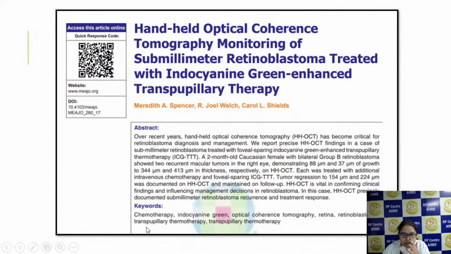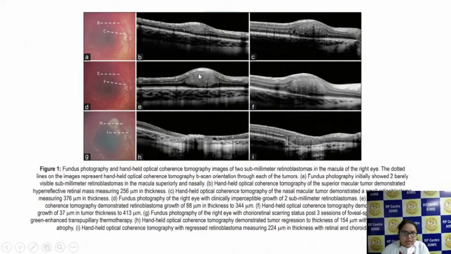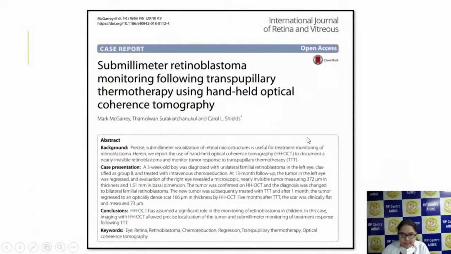Now this was a study which tells about handheld OCT in monitoring of submillimeter retinoblastoma, which was treated with ICG DDT. Here also you can see the tumor is not clinically visible, but once you do the OCT, you can see the tumors. And all those signs are present here, and after DDT was done, you can see the tumor has regressed and it has formed a flat atrophic scar.